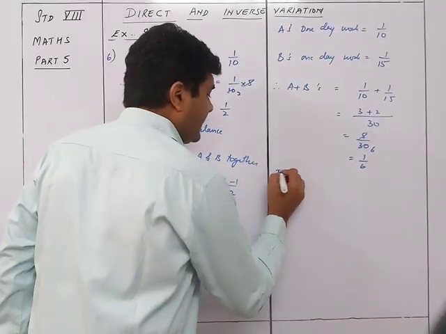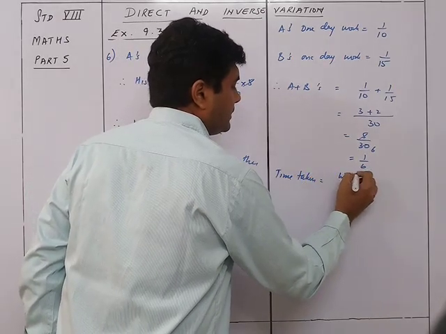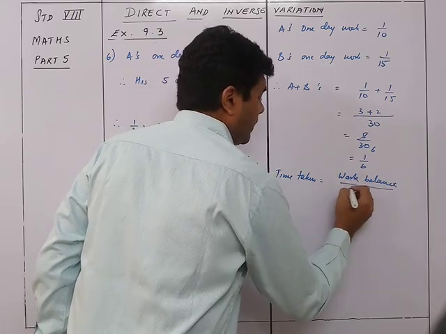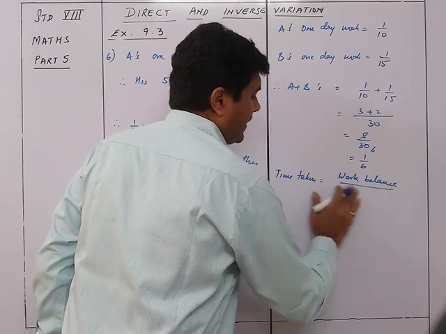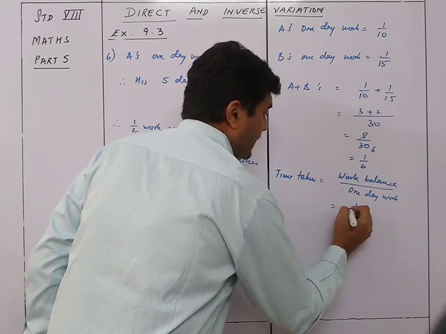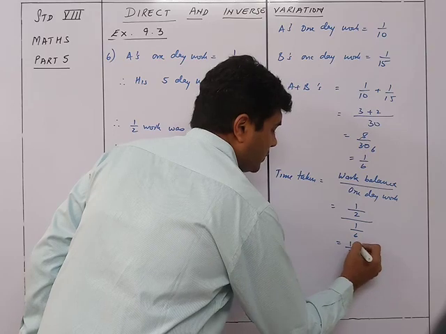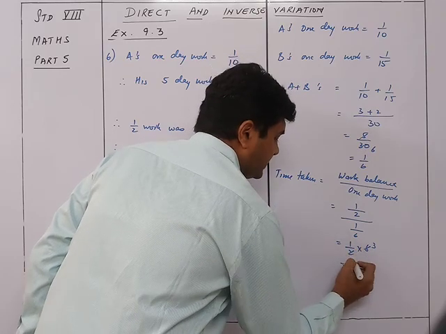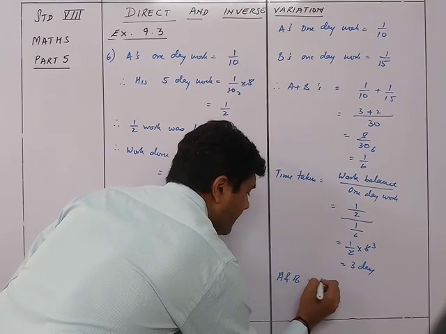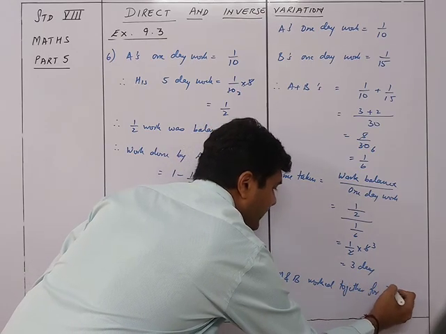So time taken is equal to work balance upon 1 day work. So that will be 1 upon 2 upon 1 upon 6. That will be 1 upon 2 into 6. That will be 3 days. So A and B worked together for 3 days.